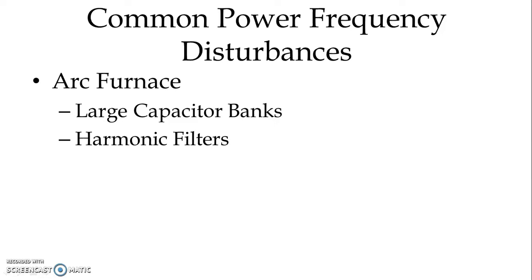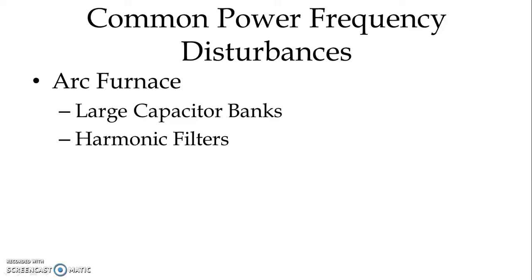To avoid this, we can have a load connected with lagging reactive power consumption, like an arc furnace. Normally the capacitor bank is switched in when we start the arc furnace and switched out when we switch off the arc furnace.